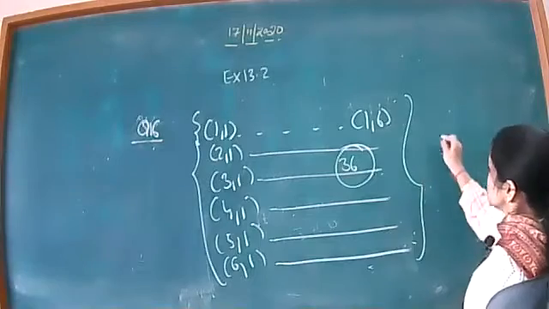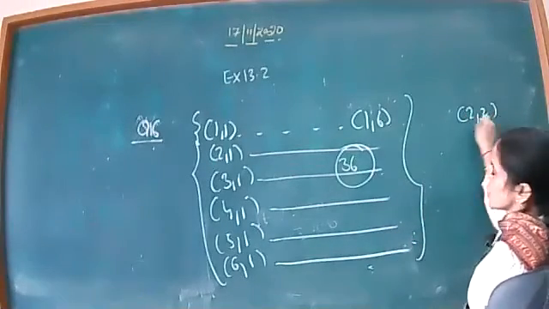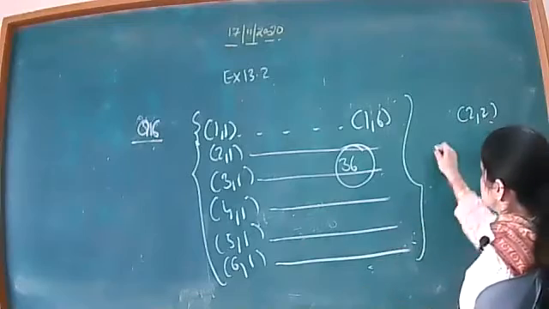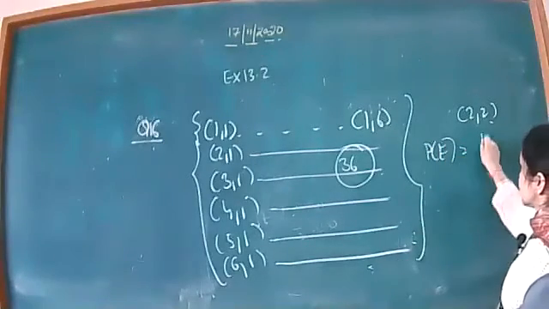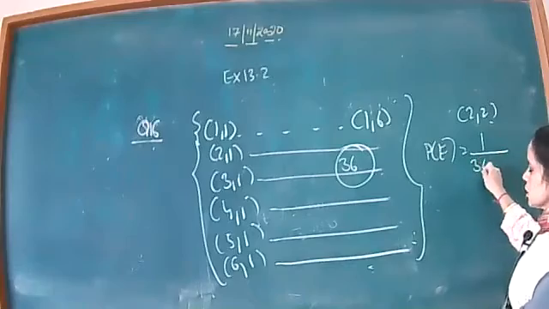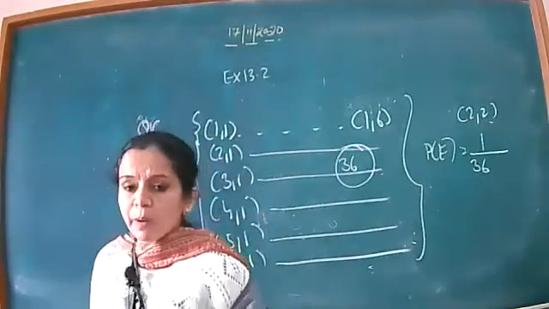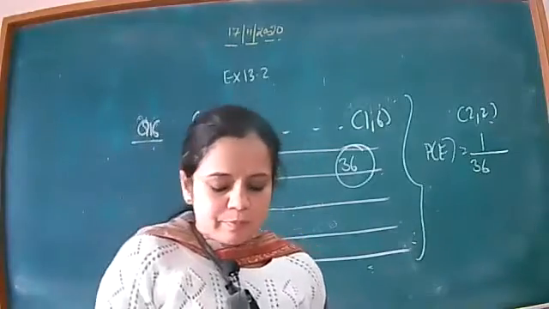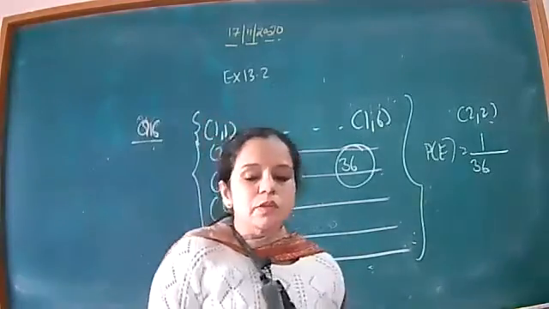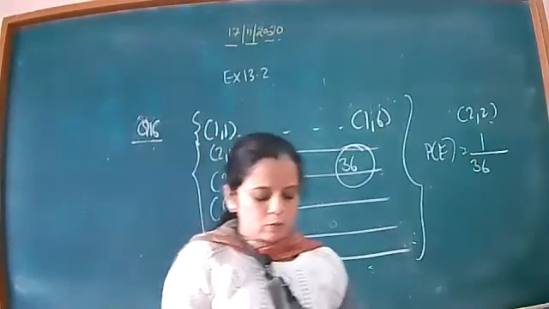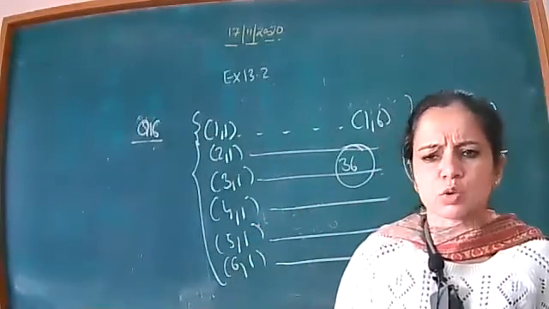And I need to calculate firstly the favorable event. Only 2, 2 is my favorable event. So that means the probability of that event, that both are even and prime, is 1 favorable and total is 36. My answer is 1 by 36, and that is D part in the book. Okay, my option D is correct. So you have to tick that option.